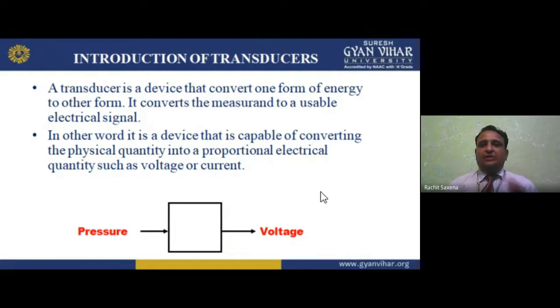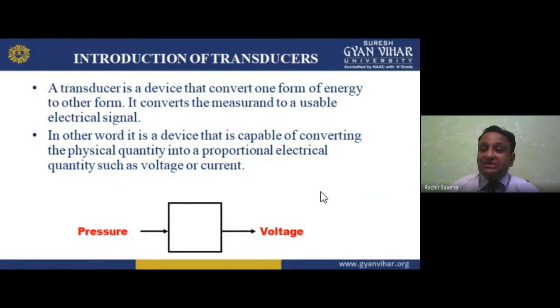So, introduction of transducers: what is a transducer? A transducer is a device, an element of a system, a medium, a part of that system that converts one form of energy, that converts what?